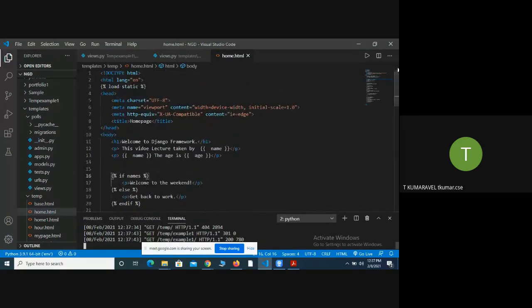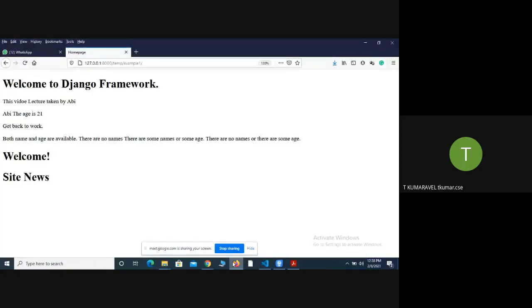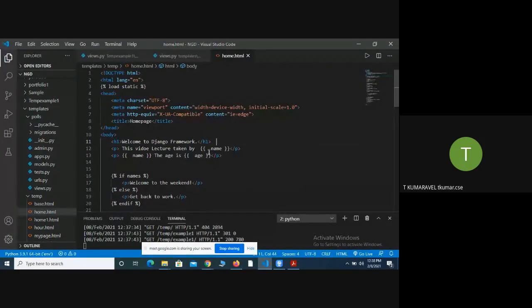First, control enters inside the body. What is the first statement? It will print "Welcome to Django framework." Next, this video lecture is taken by name. So name is nothing but a variable. It's passed from the view file, where I created one dictionary containing a key called name, passing the value from that view.py to that HTML file.